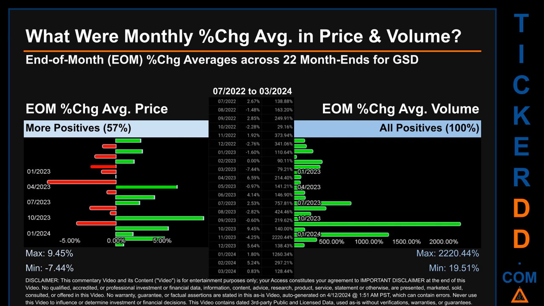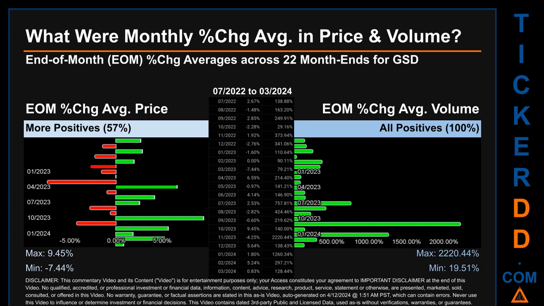From 07/2022 to 03/2024, 12 out of 22 month ends had a positive percentage change in average price. That is, 57% of month ends saw a positive percentage change in average price. In terms of volume, 22 out of 22 month ends had a positive percentage change. That is, 100% of month ends saw a positive percentage change in average volume.